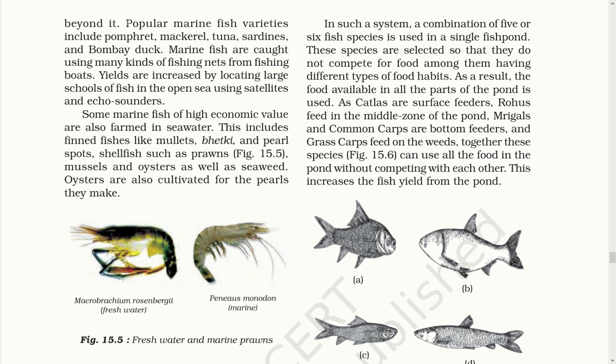There are some popular marine fishes which include pomfret, mackerel, tuna, sardines and Bombay duck. They are usually caught using many kinds of fishing nets from fishing boats. Some marine fish of high economic value are also farmed in seawater. This includes finned fish like mullets, bhetki and pearl spots, and shellfish such as prawns, mussels and oysters. Oysters are also cultivated for the pearls they make.